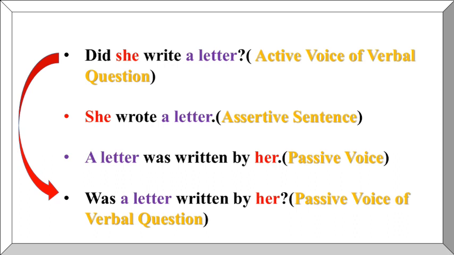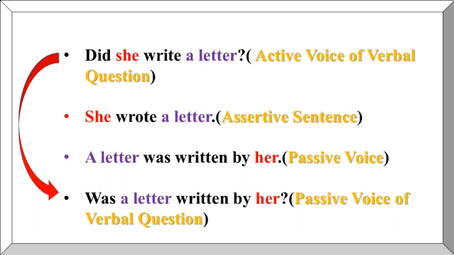First of all, see the assertive form of the sentence. She wrote a letter. Then see the passive form of the assertive sentence. A letter was written by her. Now convert the sentence as it is. You have learned about the passive form of verbal question. Was a letter written by her?